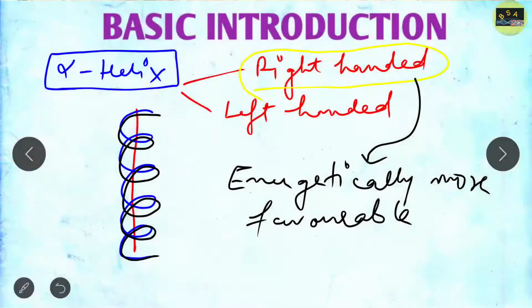That's why the right-handed alpha helix is energetically more favorable as compared to the left-handed alpha helix. Clear? I hope you got a clear idea till now. Now we move to the next part. This is alpha helix.